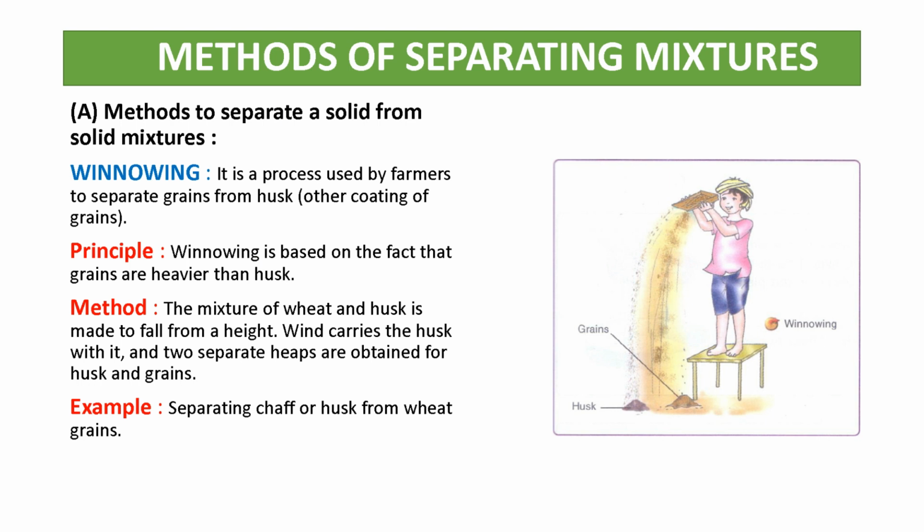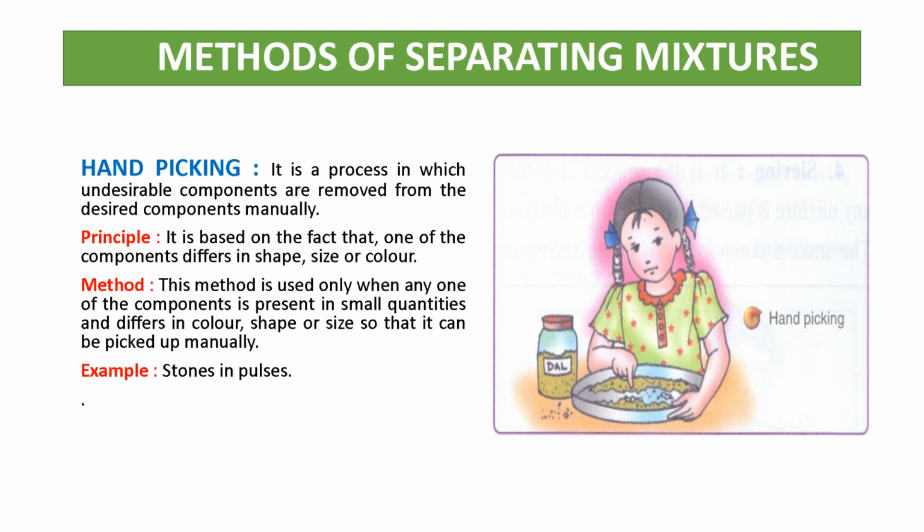So you can see in the diagram what is the procedure of winnowing. You can see in this diagram the man makes the mixture of wheat and husk fall from a height. So grains and husk are separated from the wheat. You can see in the diagram and you can understand it very well. The next method is hand picking.